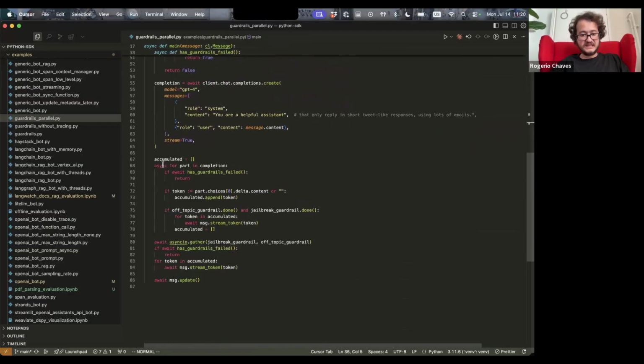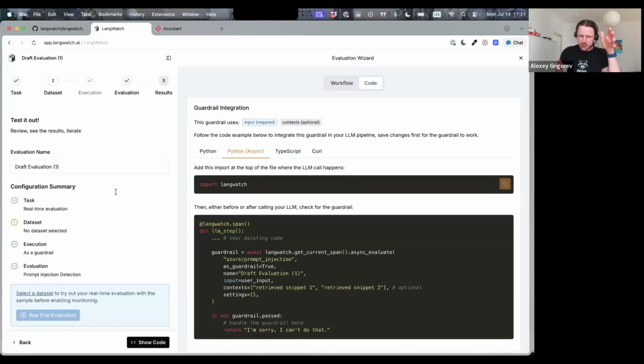And then when my completion is done, I first check if the guardrails have failed. Not when it's done, like when the first token is arriving, first I check if any guardrails failed. And if they did, then I just stop the user here. If they didn't, then I proceed as normal, right? So this way I can detect if the guardrails have failed and at the same time send a message without adding much latency.